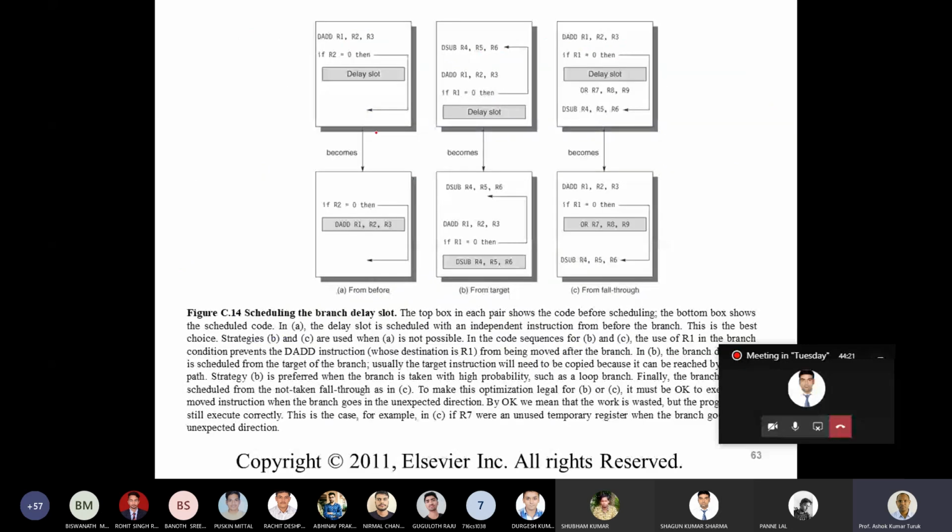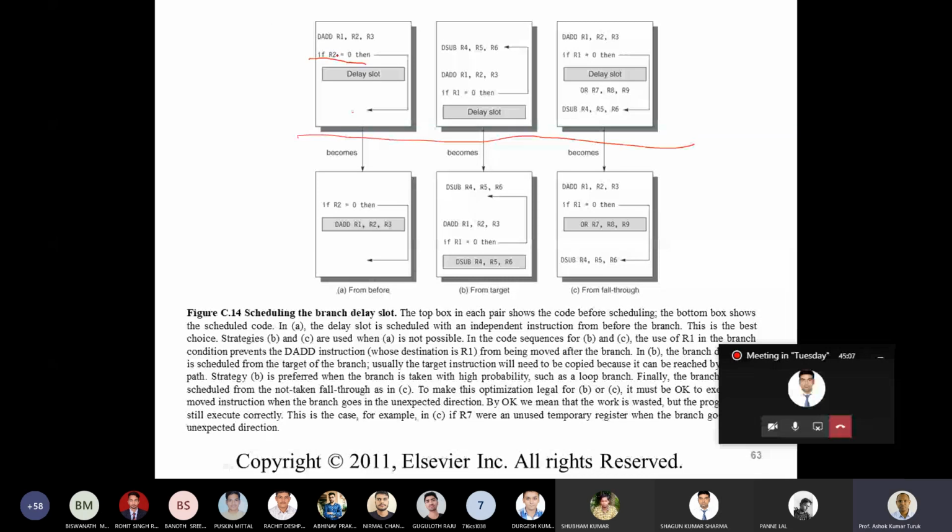Now let's look at this figure. The top figure says before scheduling of the instructions, and the bottom figure says after scheduling. So the compiler rearranges the instructions such that the penalty due to the branch will be minimized. Now let's look at the branch delay slot technique, where we are filling the delay slot from before. This is my branch instruction. It says if R2 equal to 0, then this is my target.